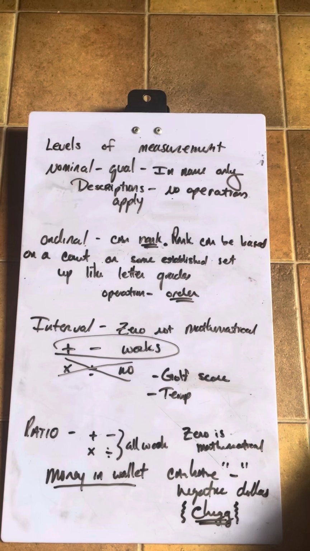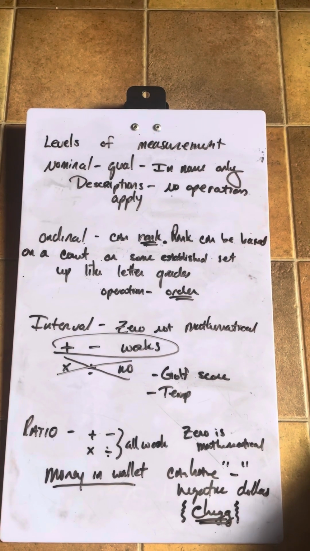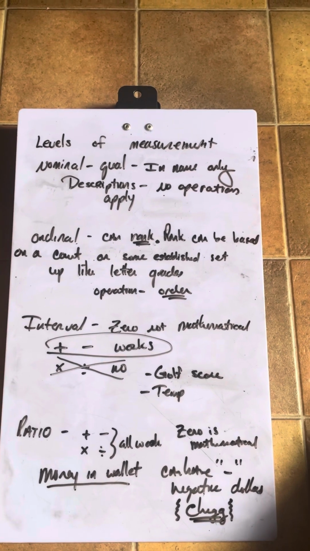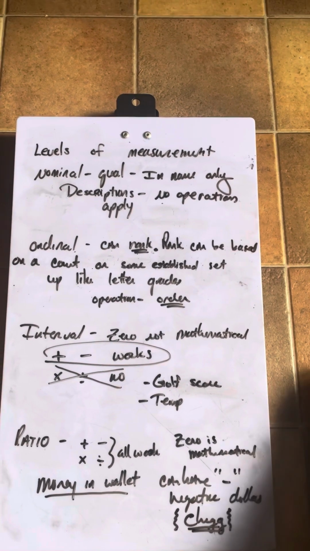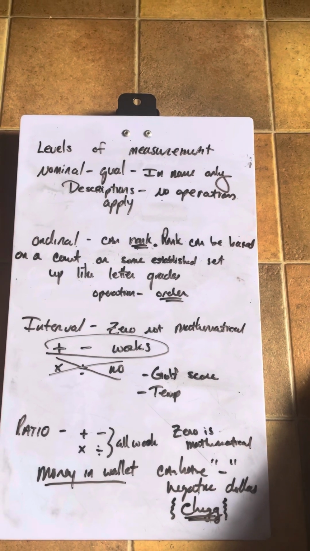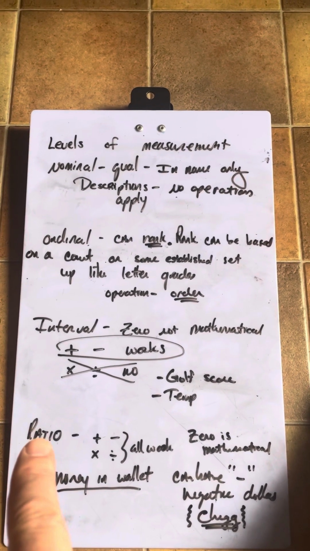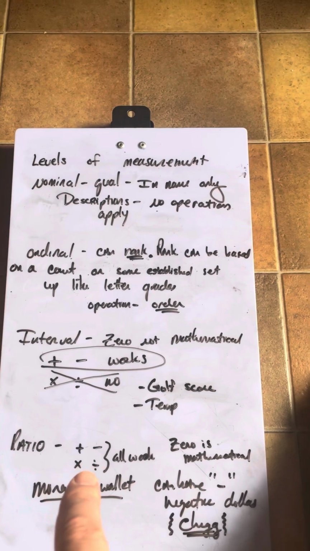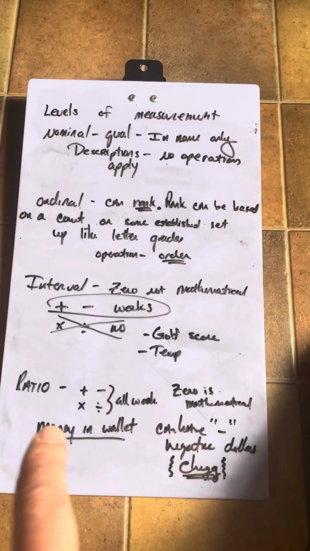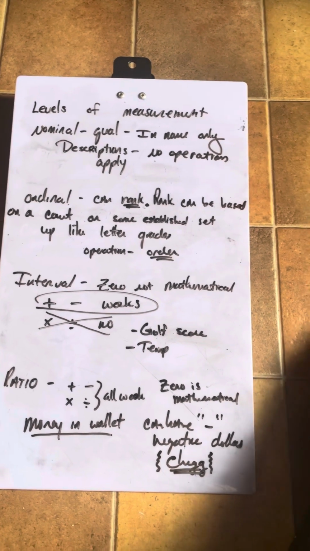So the 0 is not mathematical, which means mathematical 0 is the absence of something. Like I have $0 in my wallet. I have the absence of money in my wallet. Okay. Ratio data. You can add, subtract, multiply, divide. They all work. The 0 is mathematical. Money in my wallet. Okay.